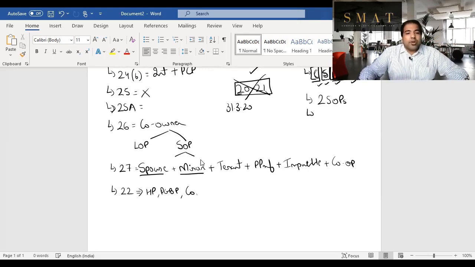Guys, in case of composite rent, that means you have given the house plus electricity, security, lift, etc. also, and you collect one charge. Then that charge, where will it go? If you can separate it, then separate it, and one will go in IFHP, the other will go in IFOS. But if you can't separate, you'll have to separate basis the cost of those services. But in case of composite rent, which is the rent plus facilities like furniture, etc., then in that case again separated. But if it can't be separated, then it will go to IFOS. You cannot manually or forcefully separate it.